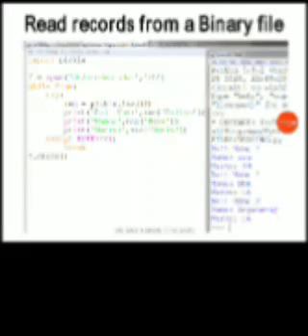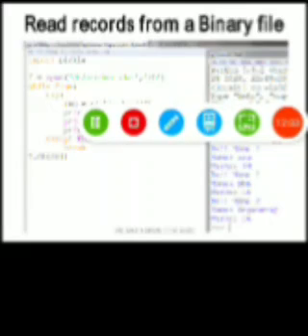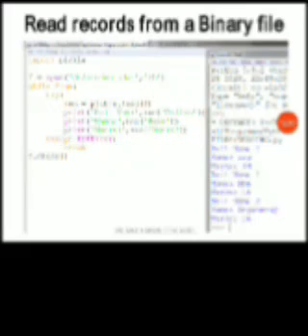Since the record is a dictionary, the roll number key will be printed, and rec roll number will be printed for the value. Okay, so similarly all the records will be printed here, and in case of end of file, simply break. And in this way, if you can see the output, all the records that I have just written will be printed over here.